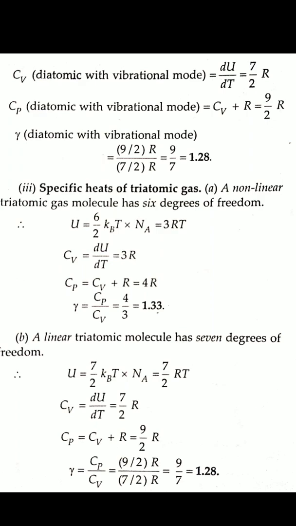So for the specific heats of a triatomic gas and a diatomic gas, there are two cases each. If an exam question comes, find using the law of equipartition of energy the values of Cp, Cv and gamma for a diatomic gas and for a triatomic gas, then you have to find these cases, not write only one. For triatomic: linear and nonlinear. For diatomic: rigid rotator at moderate temperature, and not rigid, at a higher temperature with a vibrational mode. So you have to mention both cases.